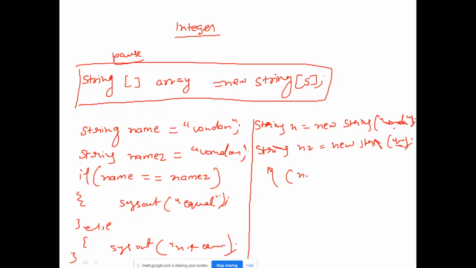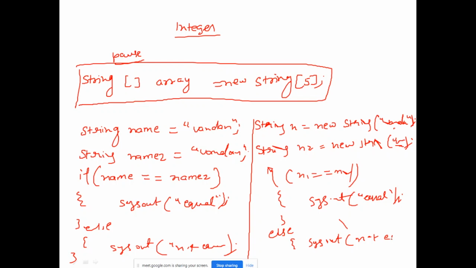Now if I want to compare n1 is equal to n2, if these are equal, then sys out equal, else sys out here not equal, right?